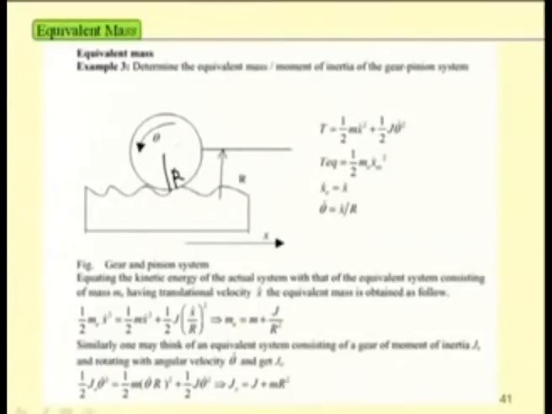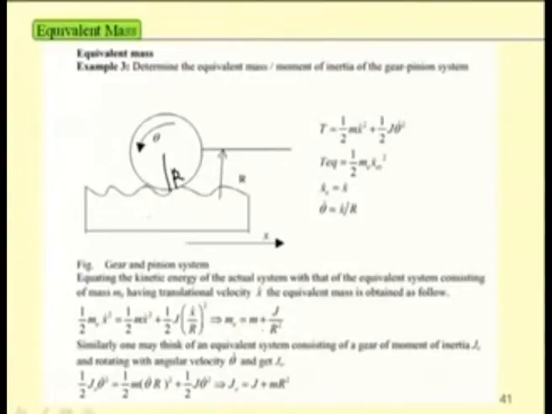Now one can find the equivalent system. In this case, the kinetic energy associated with the pinion is half J theta dot square, and for the rack it is half m x dot square. For the equivalent system, if it is translatory, then I can write half m e x dot square equal to half m x dot square plus half J into x dot by R whole square. So, the equivalent mass becomes m plus J by R square.